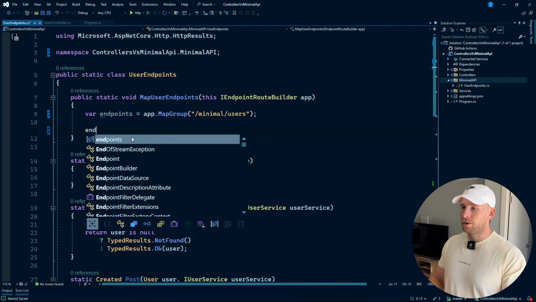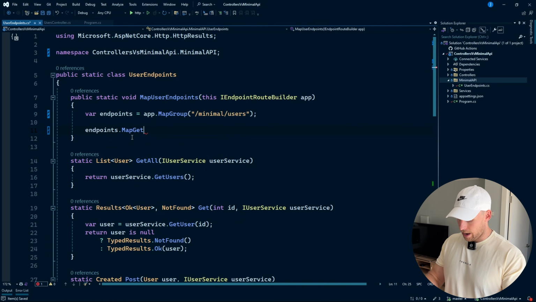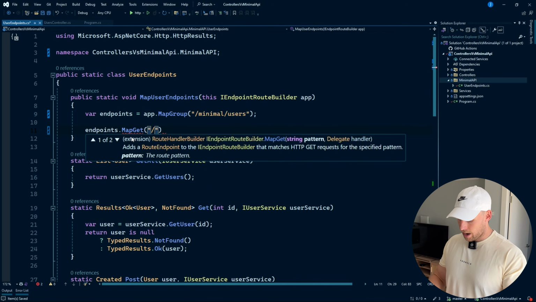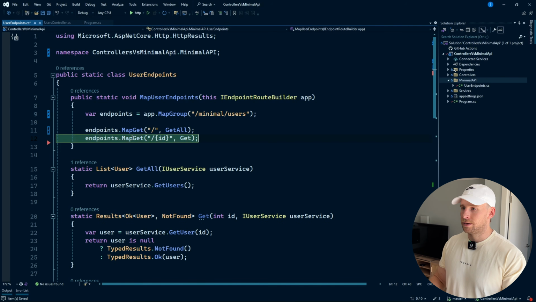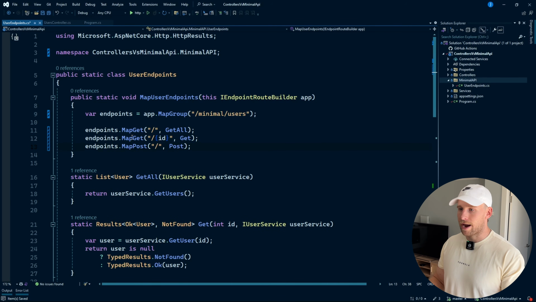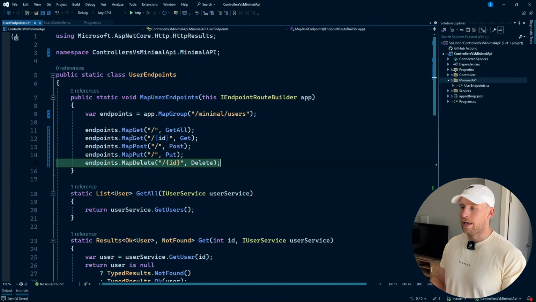Now that we've created a group for all these user endpoints, let's map the endpoints to the group. I'm just going to go endpoints.MapGet, and it's going to be our base route, and it's going to take in our GetAll method. And now we can just map the rest of the endpoints. So we can get by ID, we can create a user, we can update a user, and we can delete a user.